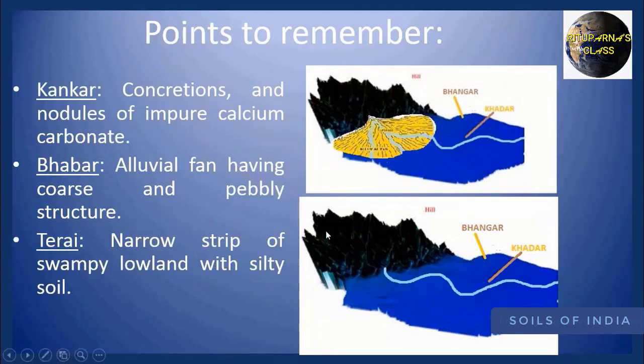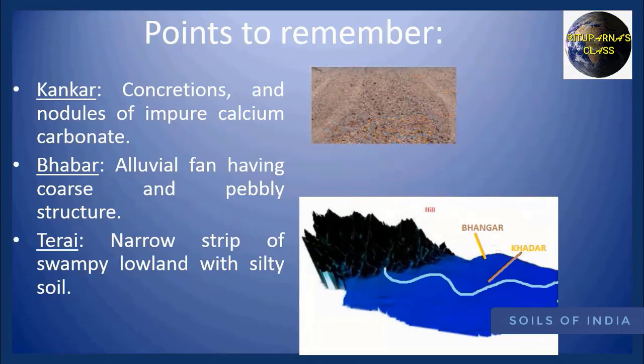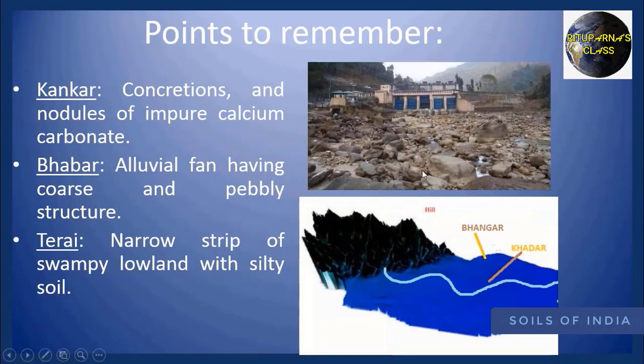Now what happened here: when the river enters the plain region from a mountain, suddenly the slope becomes gentle and the rivers are unable to carry their heavy materials. So they deposit their materials on the river bank or along both sides of the river. That is known as the Bhabar. In the case of Bhabar, water is less visible.